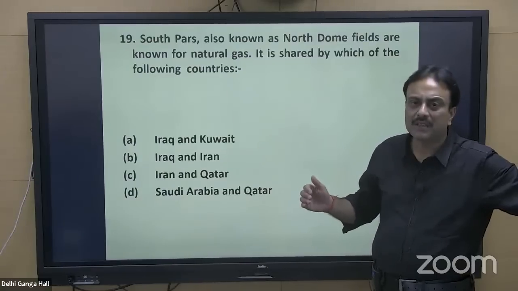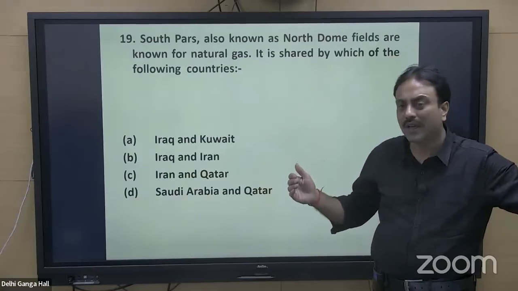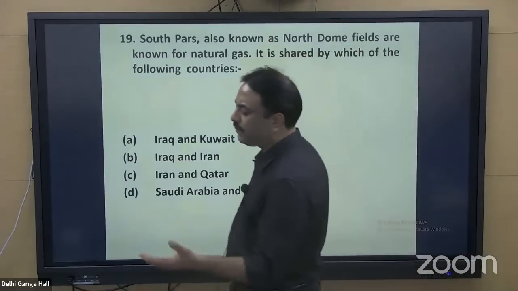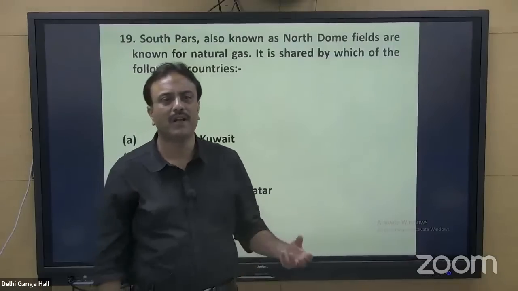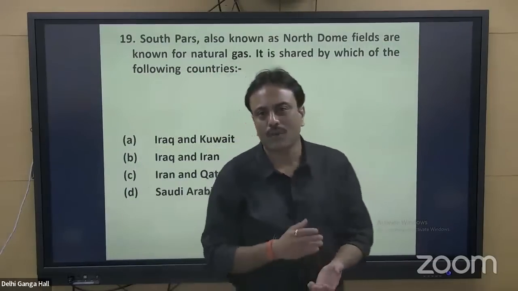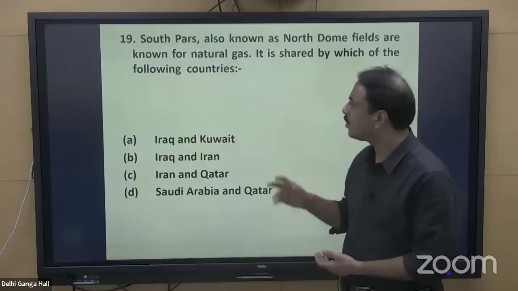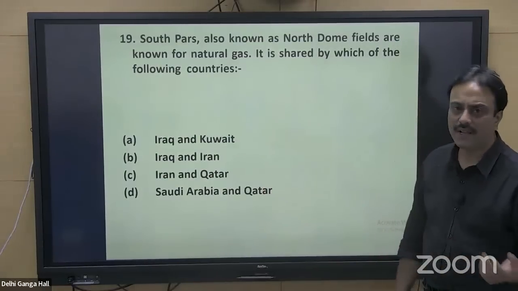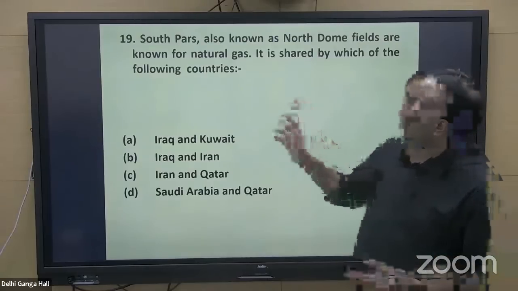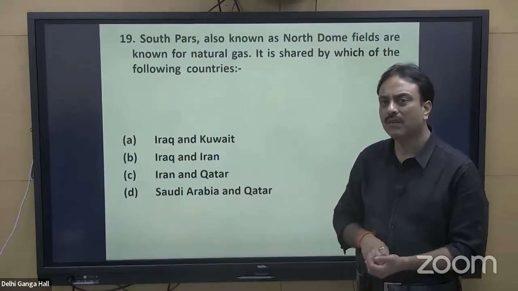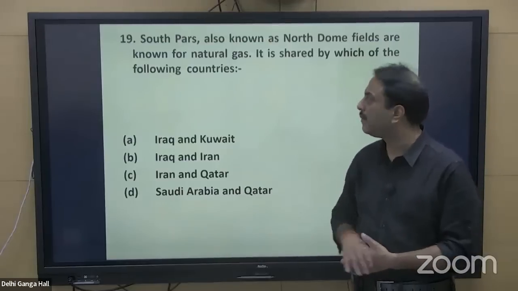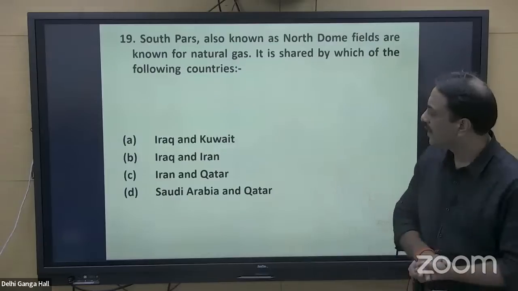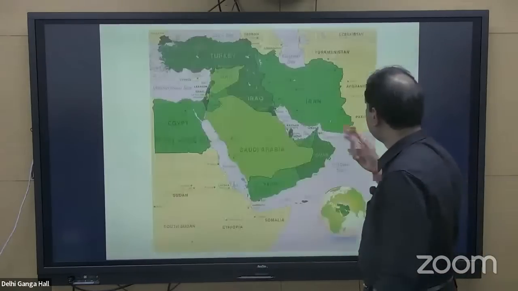The South Pars is the part that belongs to Iran, and the North Dome is the part that belongs to Qatar. If we divide this oil field into three parts, then almost 2/3 part is under the control of Qatar, and 1/3 is under the control of Iran. So Iran, having South Pars, occupies only 1/3 of the field, and almost 2/3 is occupied by Qatar. They are having their respective ownership of this particular region, that is Iran and Qatar.